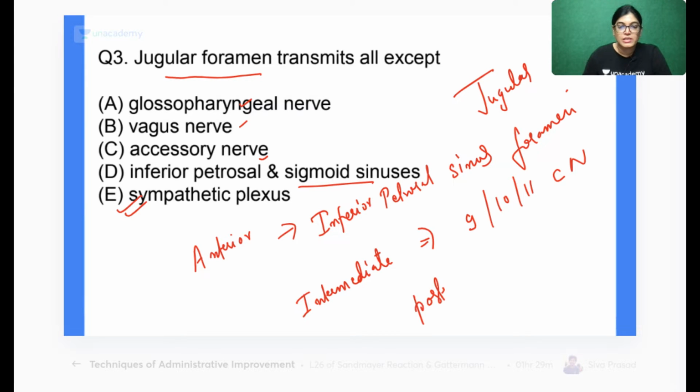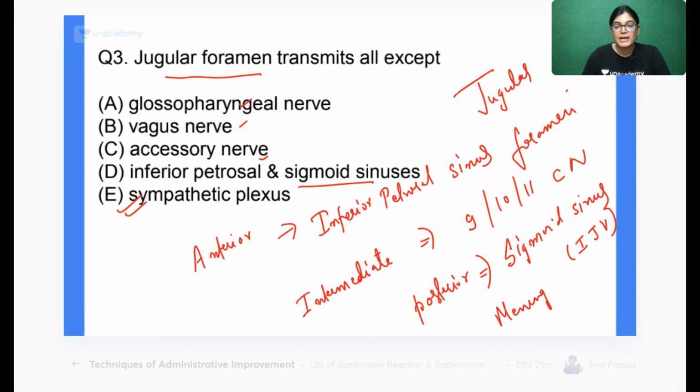If I talk about the posterior compartment of the jugular foramen, the structures traversing it are the sigmoid sinus, which will continue as the internal jugular vein, and also meningeal branches of which artery? My dear aspirants, meningeal branches of the ascending pharyngeal artery and the occipital artery.